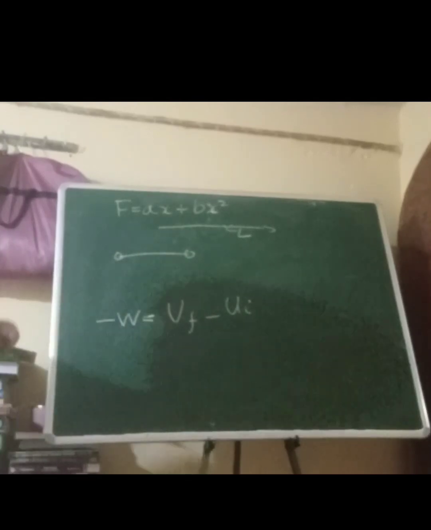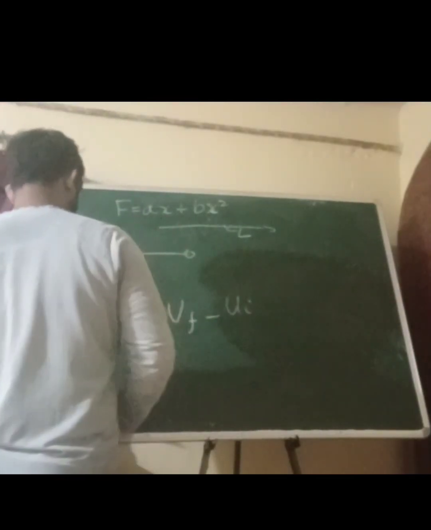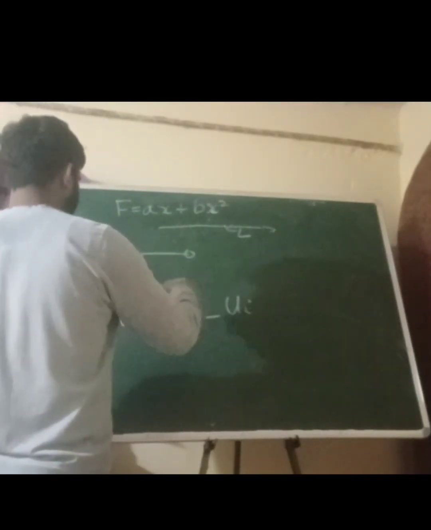So this is a convention where we use a negative work done, nothing more than that.